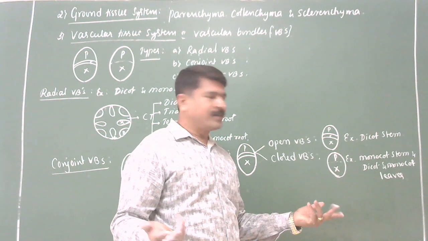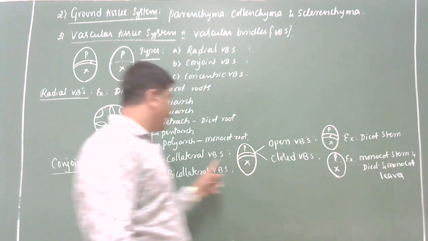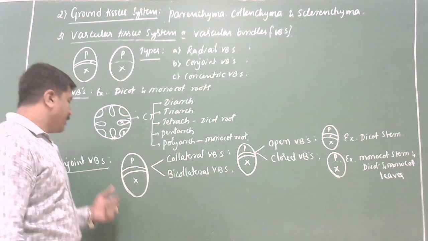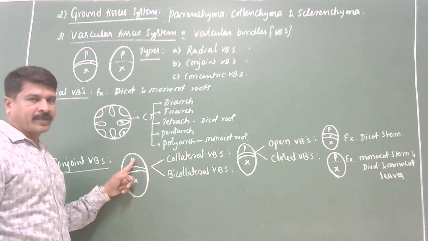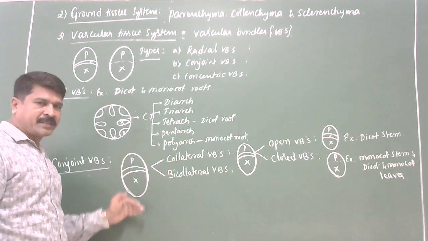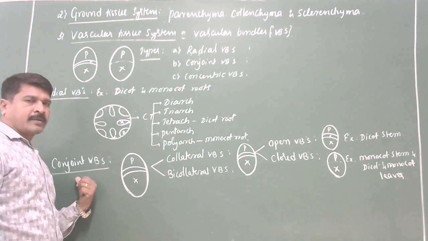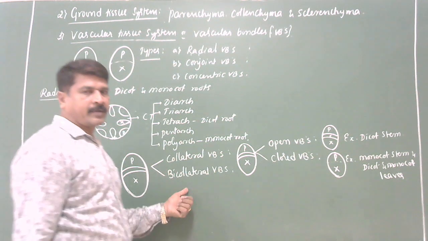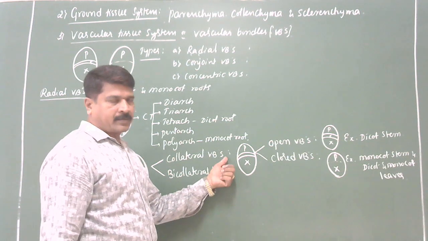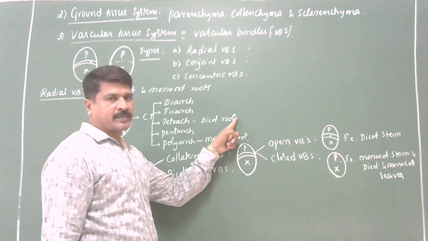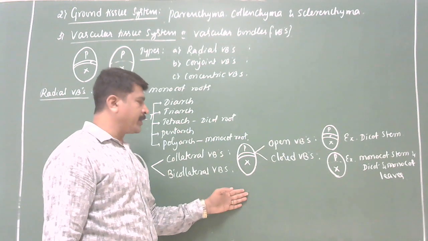Clear? So this is the information about the conjoint collateral vascular bundle. I'll repeat once again. When xylem and phloem combine together to form a single bundle lying on the same radius, it is a conjoint vascular bundle. Two types, collateral and bicollateral. In collateral, xylem is internal towards the pith, phloem is external towards the cortex, lying on the same radius.